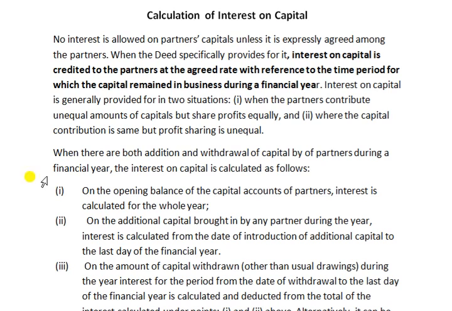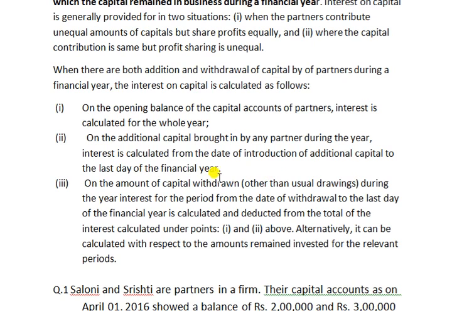So, how to calculate? When there are both addition and withdrawal of capital by a partner during a financial year, interest on capital is calculated as follows. First, on the opening balance of the capital account of the partner, interest is calculated for the whole year. On the additional capital brought in by any partner during the year, interest is calculated from the date of introduction of additional capital to the last day of the financial year.